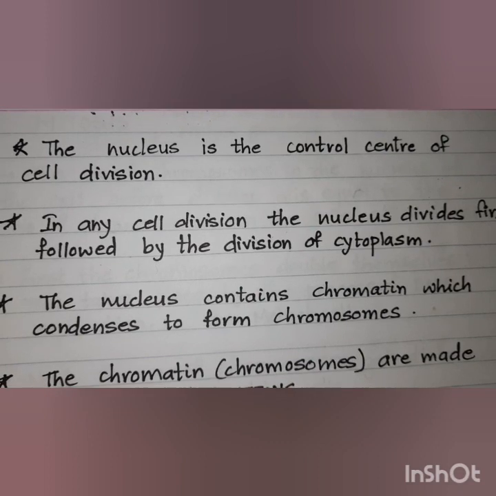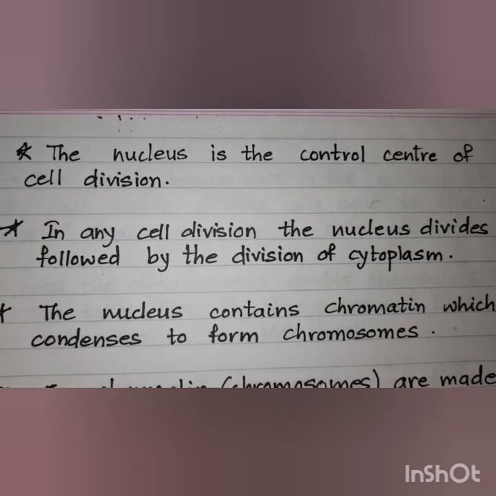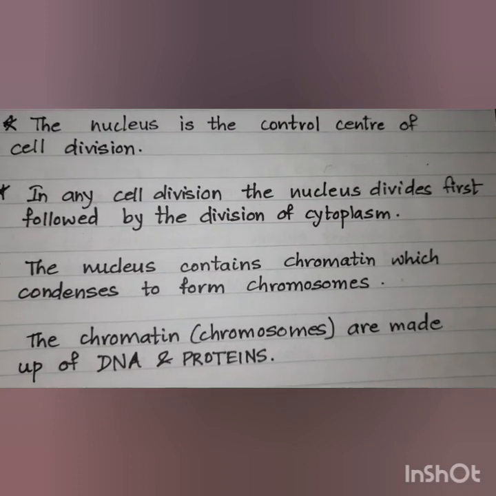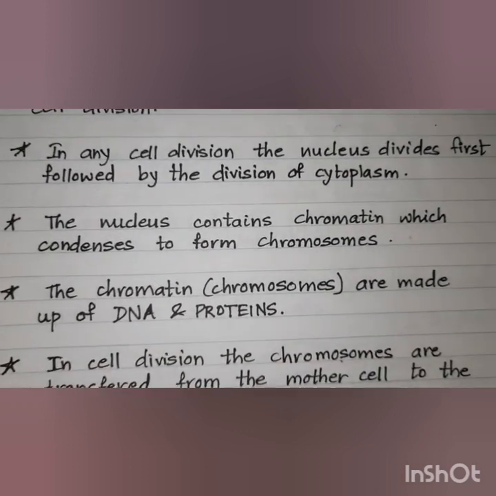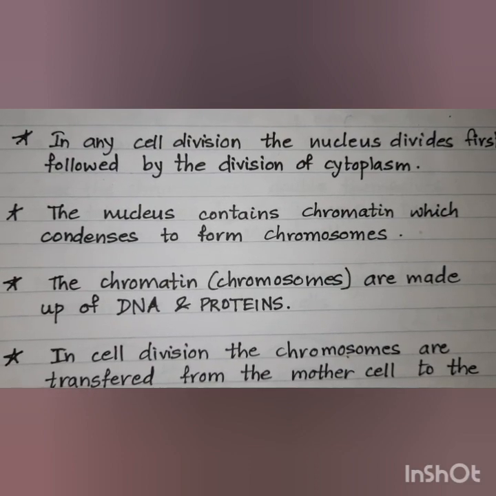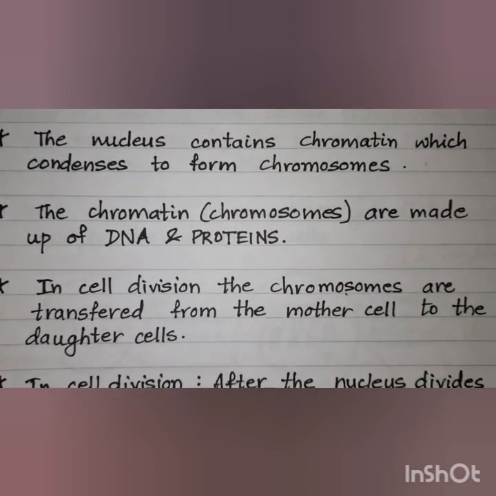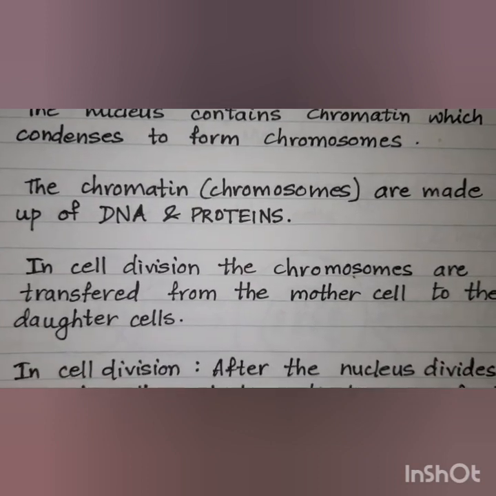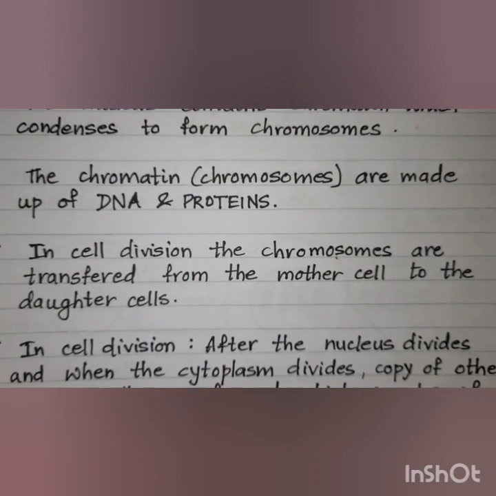Now, before we discuss the types of cell division, a quick recap of what we have already studied. The nucleus is the control center of cell division. In any cell division, the nucleus will first divide, followed by the division of the cytoplasm of the cell. Inside the nucleus, there is chromatin which condenses to form chromosomes before the cell divides. The chromatin and the chromosomes both are made up of DNA and proteins. In cell division, the chromosomes are transferred from the mother cell to the daughter cells.